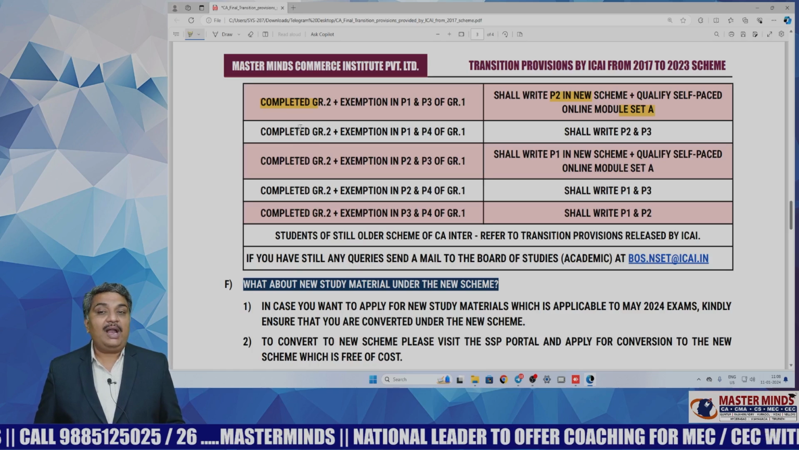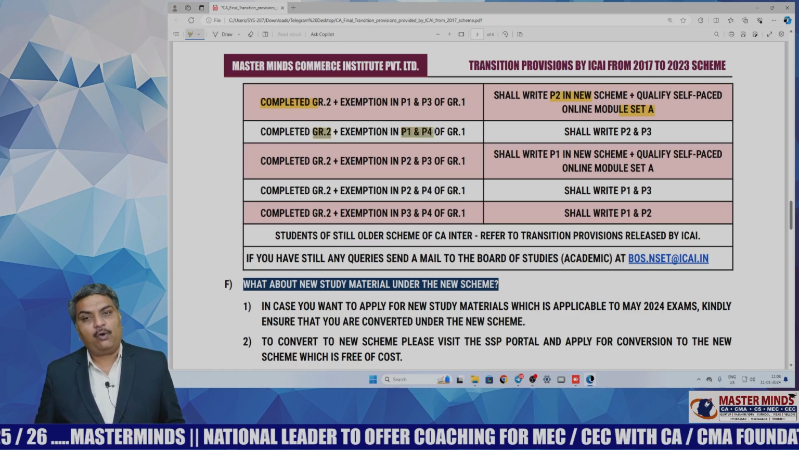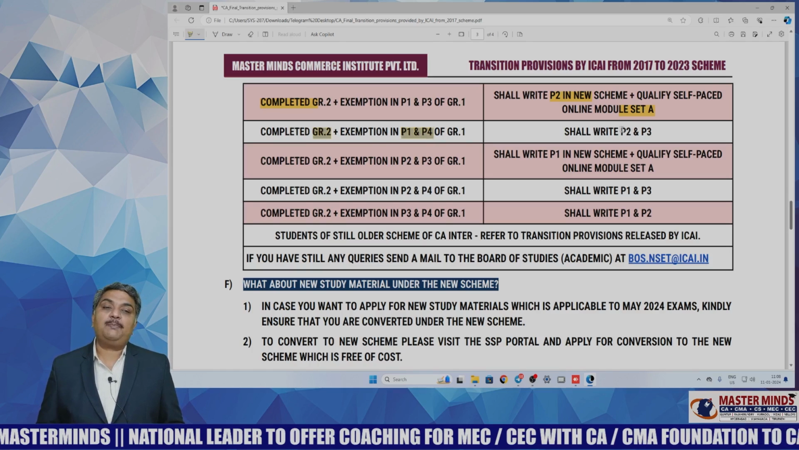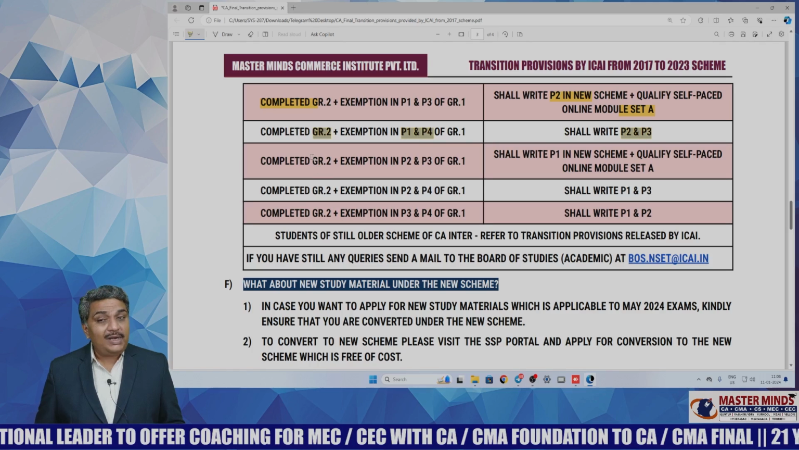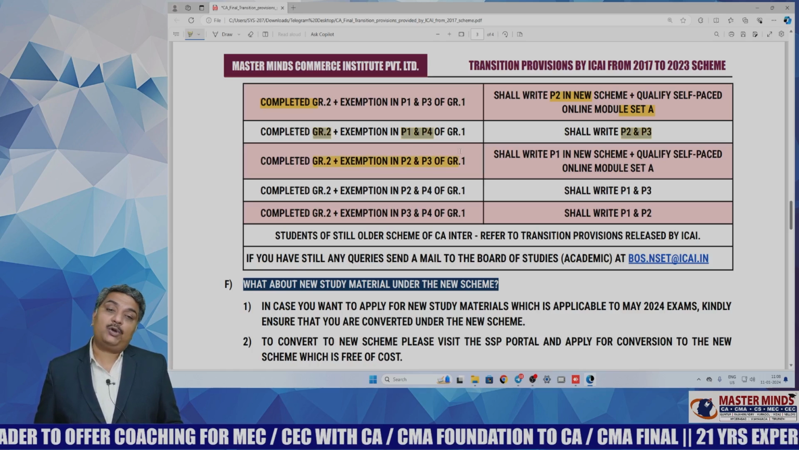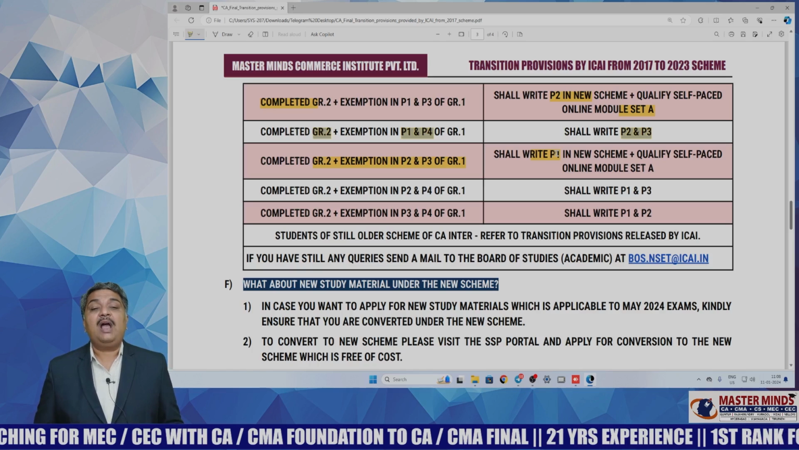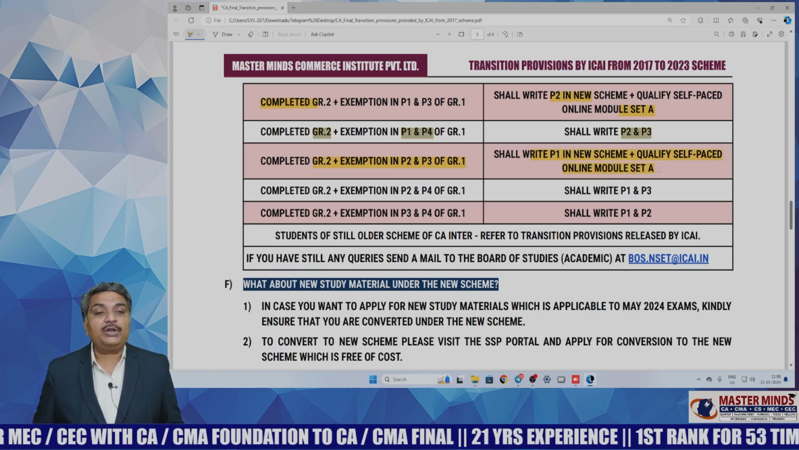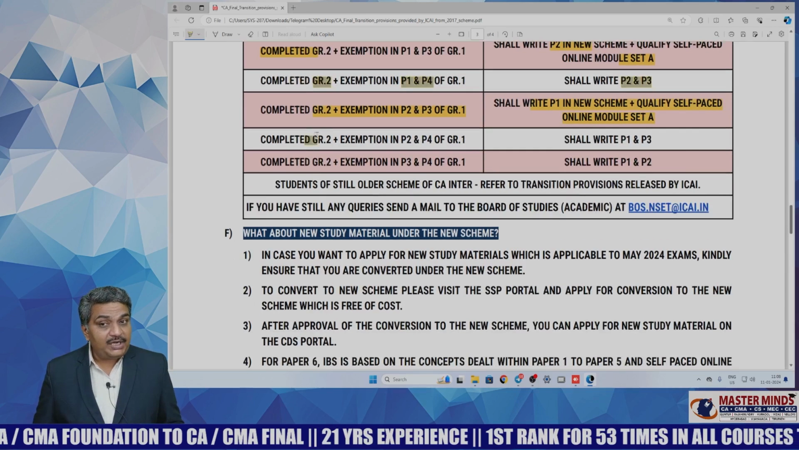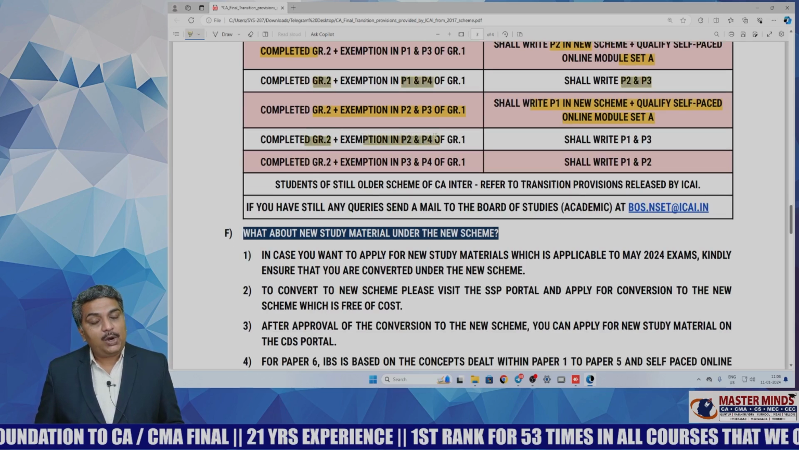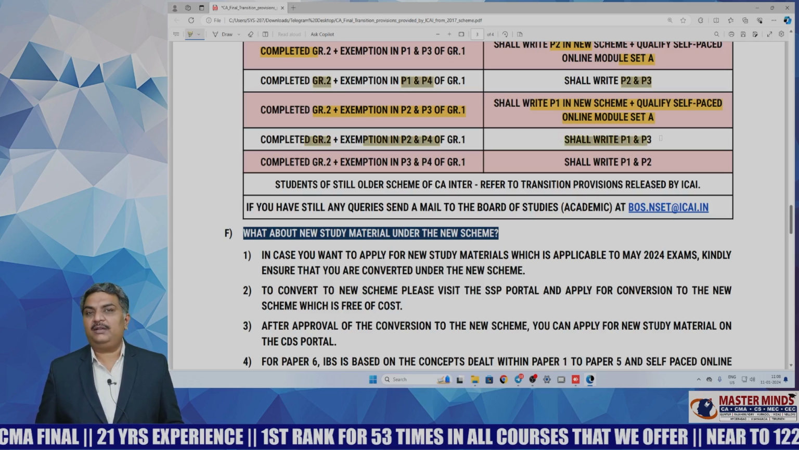And another case, a student has qualified group 2 and got exemption in paper 1 and paper 4 of group 1. Then such a student shall write paper 2 and paper 3 in the new scheme. And a student has completed group 2 and got exemption in paper 2 and paper 3 of group 1. Then such a student shall write paper 1 in the new scheme and also needs to qualify self-paced online module set A. And a student has completed group 2 and got exemption in paper 2 and paper 4 of group 1. Then such a student shall write paper 1 and paper 3 in the new scheme.